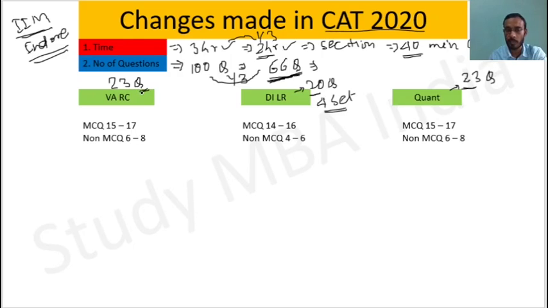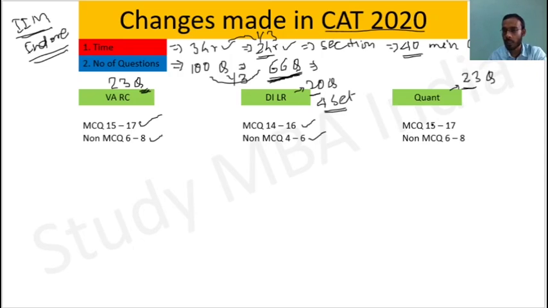So if there will be 23 questions in the VARC section, that means in total there will be 15 to 17 MCQ questions and 6 to 8 non-MCQ questions in the VARC section. Similarly, in the DILR section, there will be 14 to 16 MCQ questions, which is multiple choice questions, and the rest non-MCQ. That means you have to put your answers in the box provided.